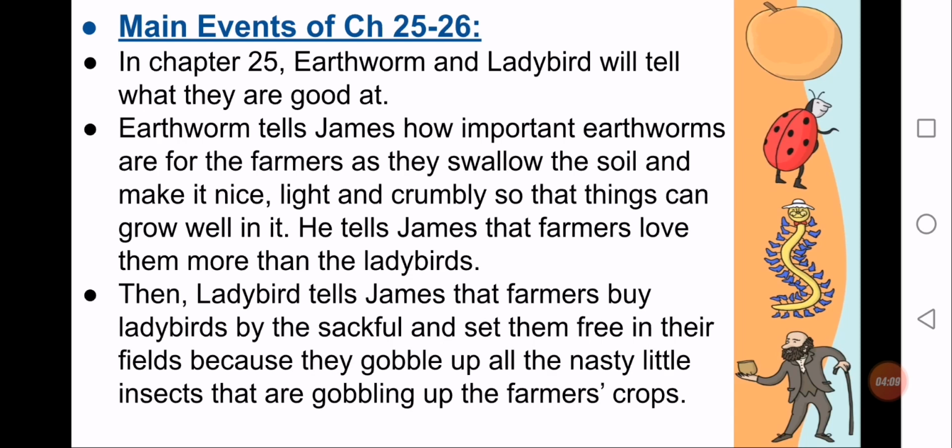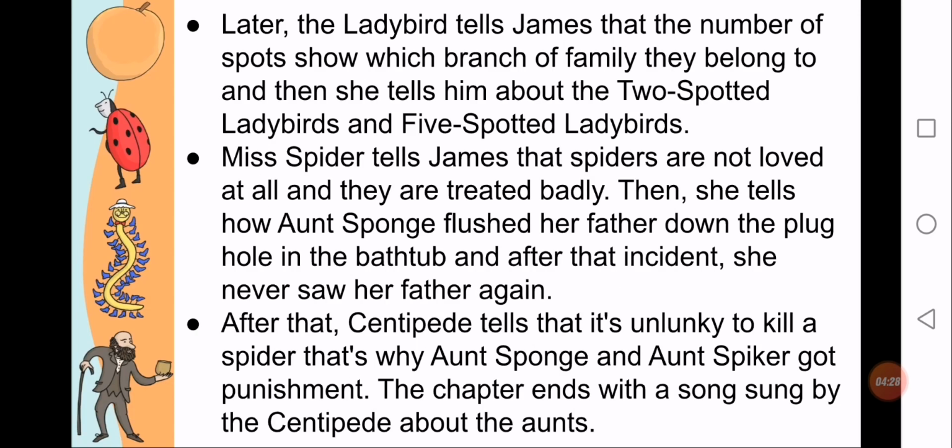Then we will read that Ladybird tells James that farmers buy ladybirds by the sackful and set them free in their fields because they gobble up all the nasty little insects that are gobbling up the farmer's crop. Later, the ladybird tells James that the number of spots show which branch of family they belong to, and then she tells him about the 2-spotted ladybirds and the 5-spotted ladybirds.